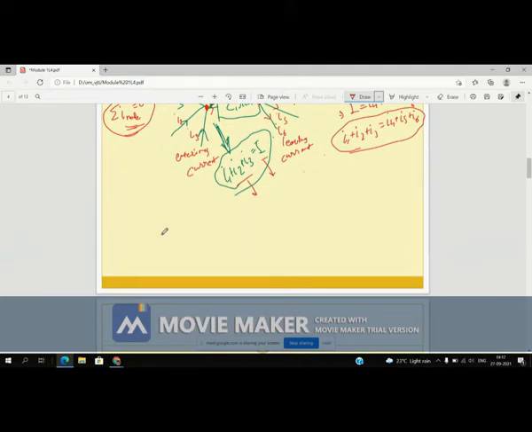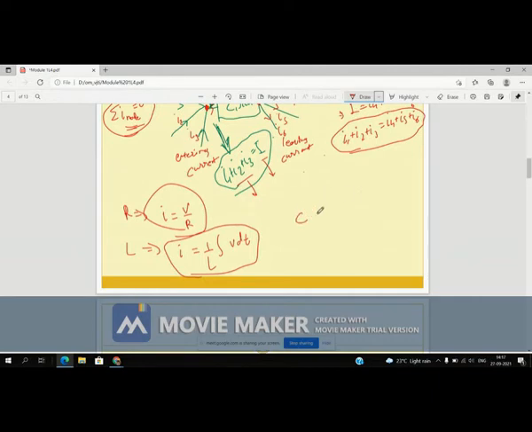Now one more thing is how to find out the current. See, for resistance you can use current as V by R, right, by Ohm's law. For an inductor, current is nothing but 1 by L integration of V dt, right. And for a capacitor, current is equal to C dV by dt.